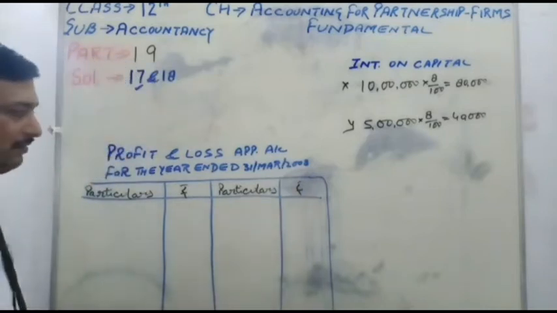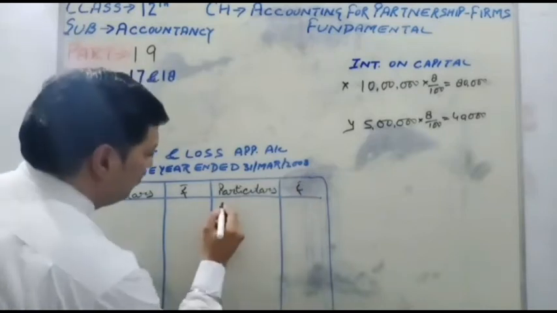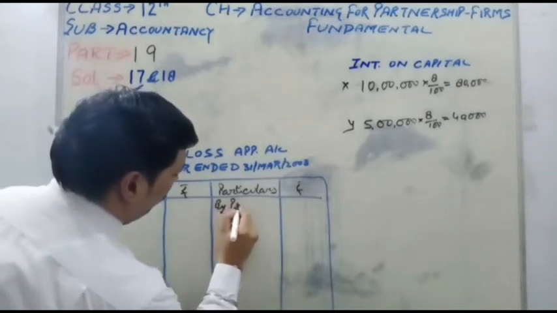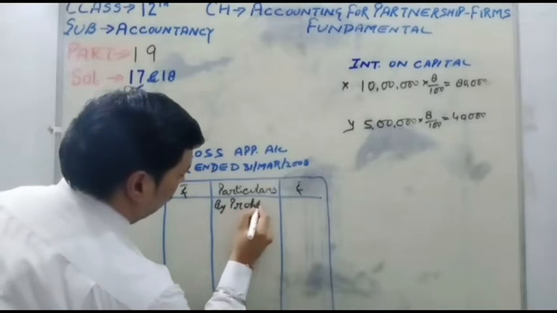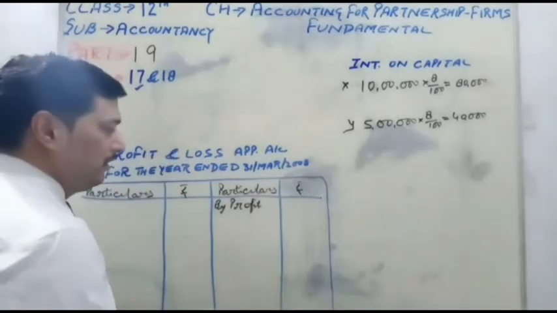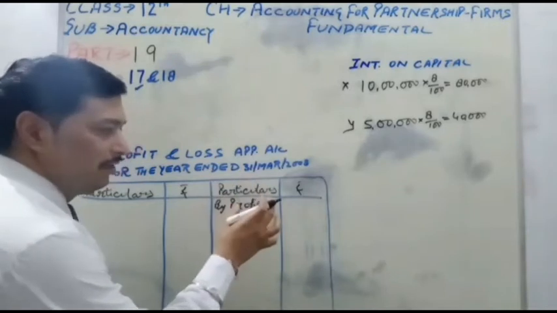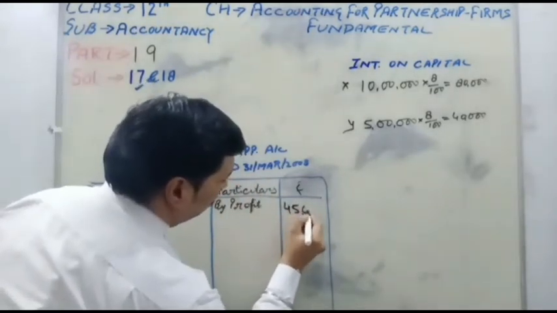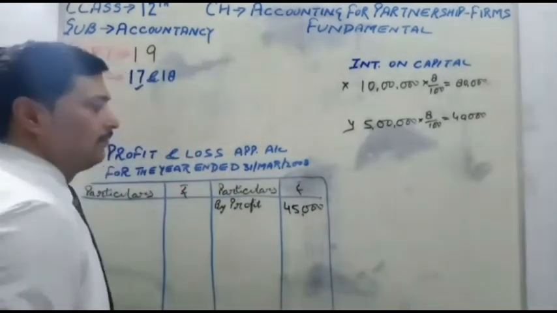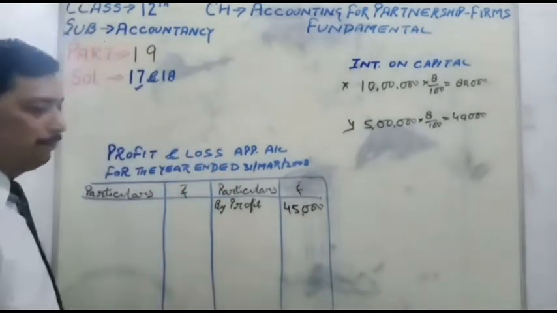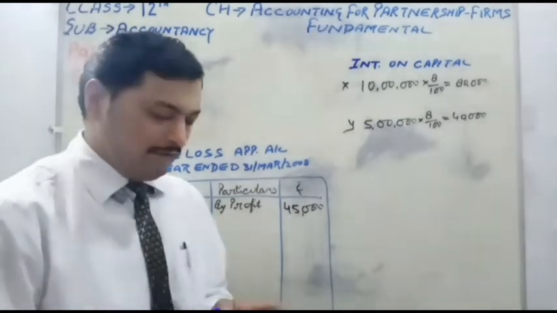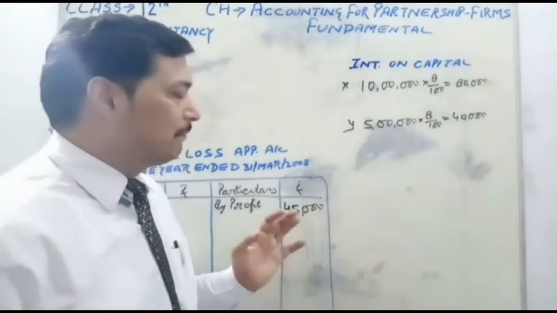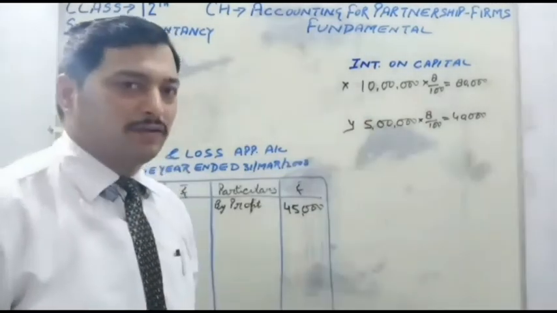Now posting first the profit. Profit is given in the question, so here we will write by profit from profit and loss account. The profit came out here from the profit and loss account. Profit given in the question is 45,000. Right? And out of this profit, the firm will allow the partners their appropriations. The partners' appropriation given is interest on capital.